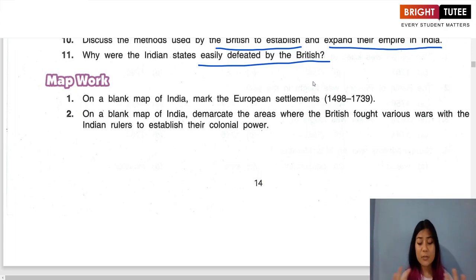So this was a brief understanding of how the East India Company, which was a trading company, became a powerful company with enough control and power over Indians and the Indian territory in the 18th and 19th century. In the next lesson, we'll learn more about what happens after this event.